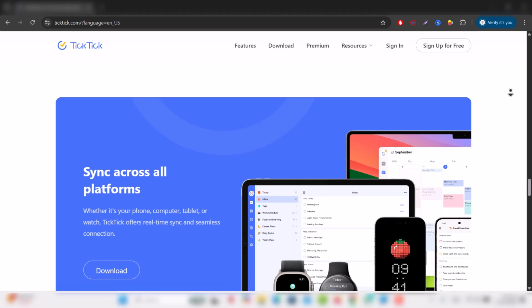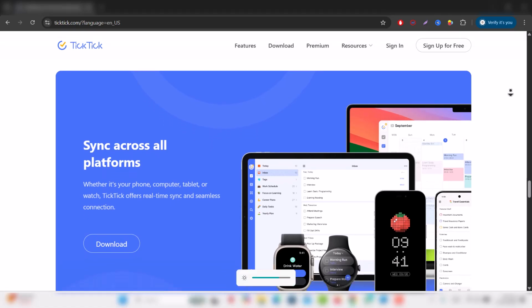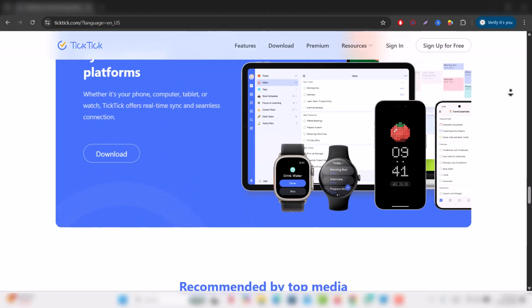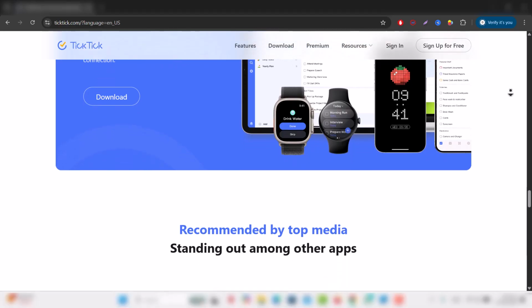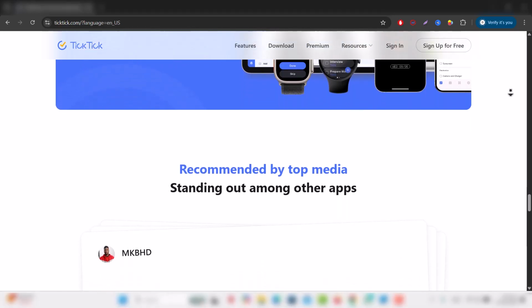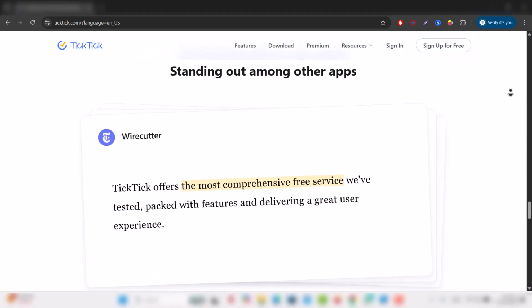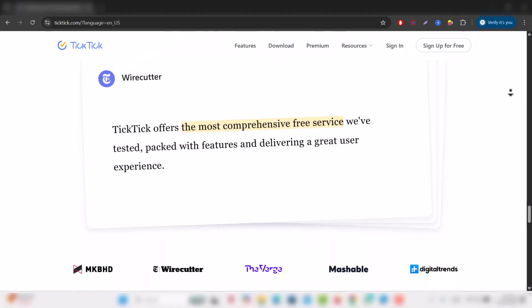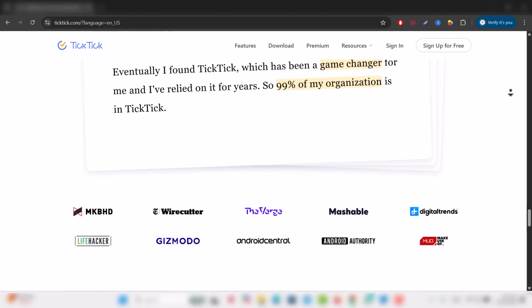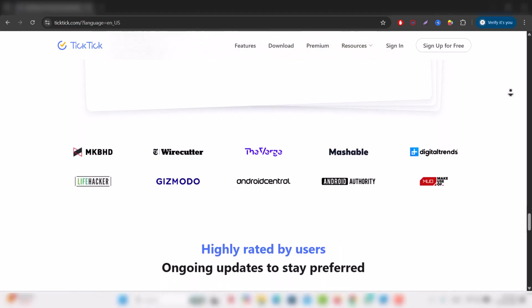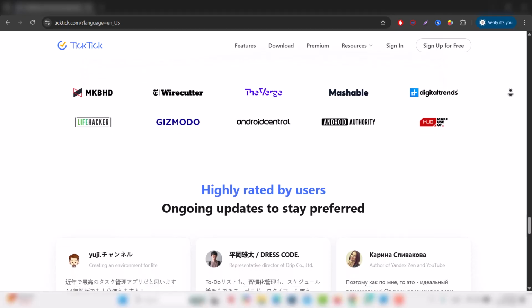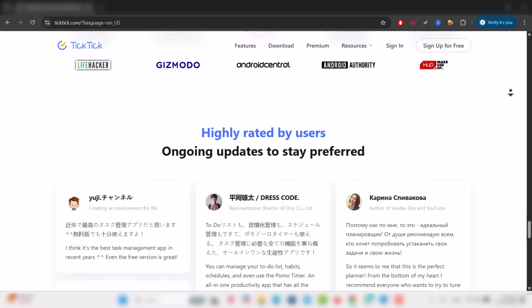Another big difference is the learning curve. Notion takes time to set up in a way that truly works for you. Because it is so flexible, new users often spend a while experimenting with layouts, templates, and structures before everything feels smooth. TickTick is much faster to understand. Most people can download it and start managing tasks effectively within minutes, which makes it better for those who want immediate clarity without setup time.